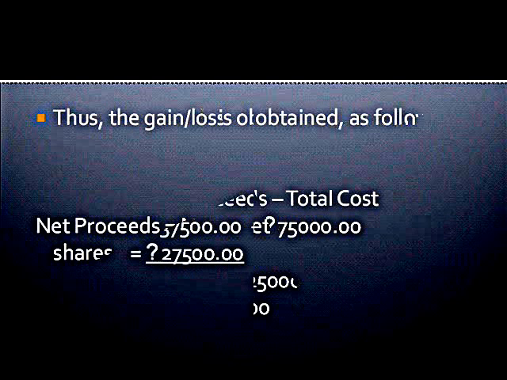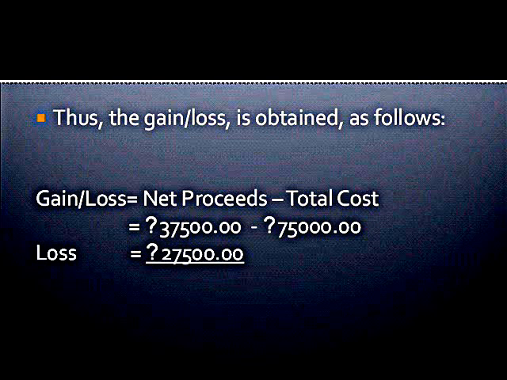To find out if it is a gain or loss, we will have to subtract the net proceeds and the total cost. So the net proceeds is 37,500. We will subtract it to 75,000 pesos. So we will have a loss of 37,500.